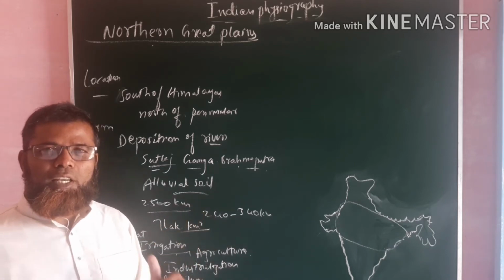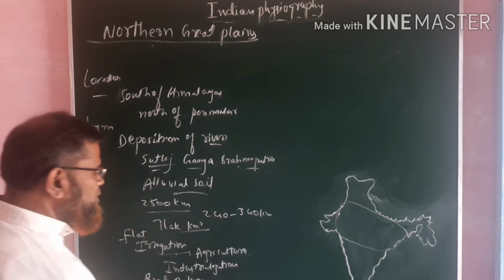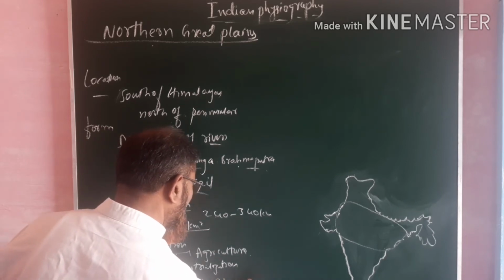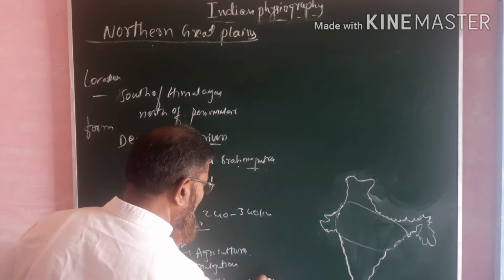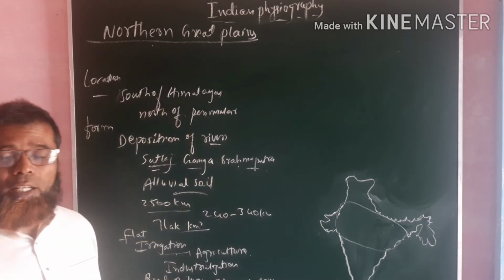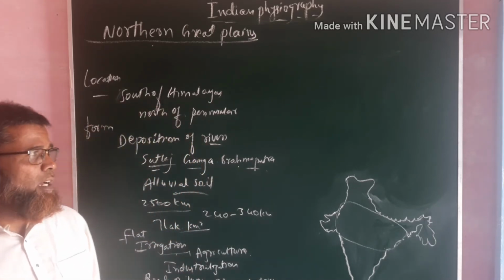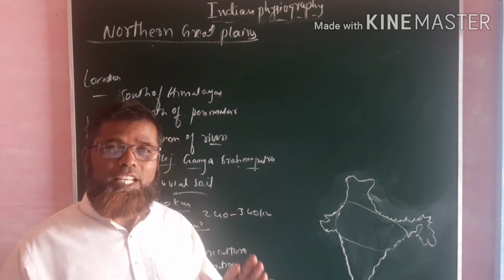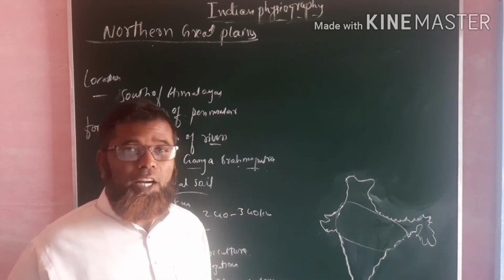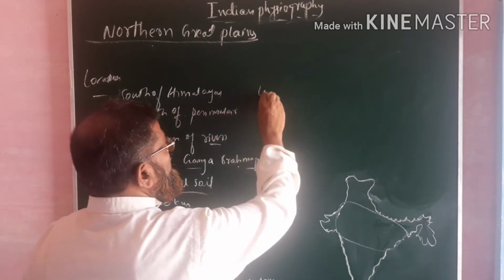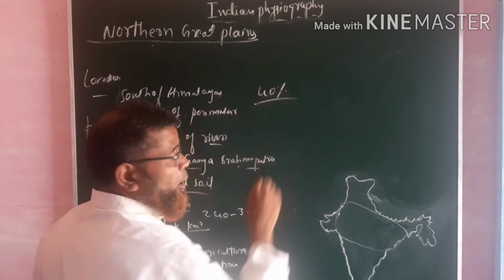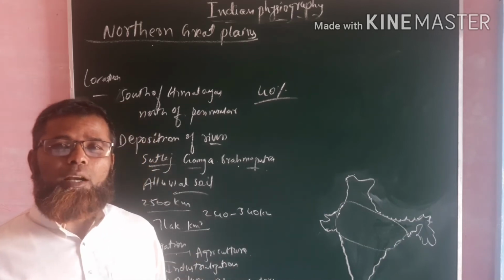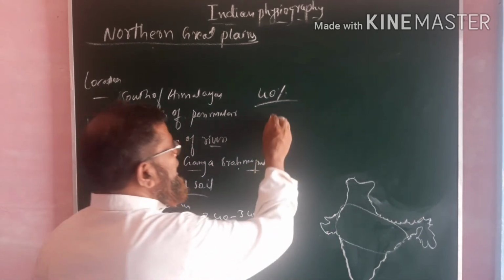Because of that reason, many pilgrim centers, religious centers like Haridwar, Mathura, and various other places are here. Because of that reason, more population is found in this area. It has nearly 40% of the total population of our country, and that's why it is better to call it the heart of India.